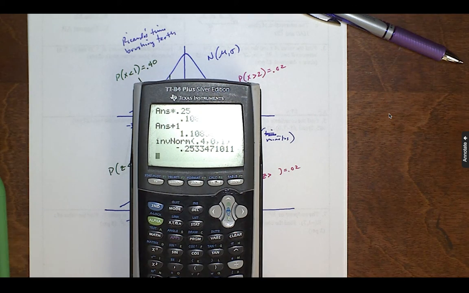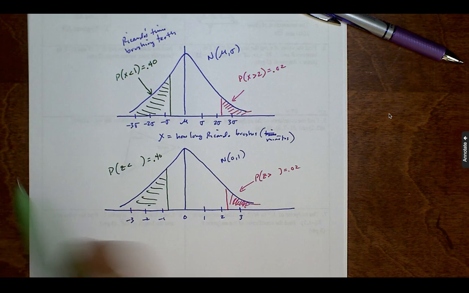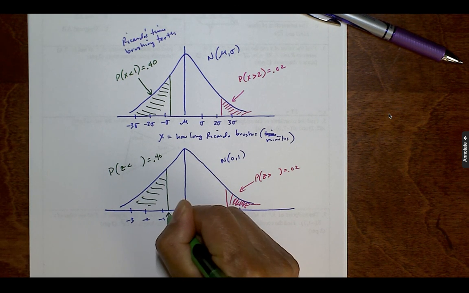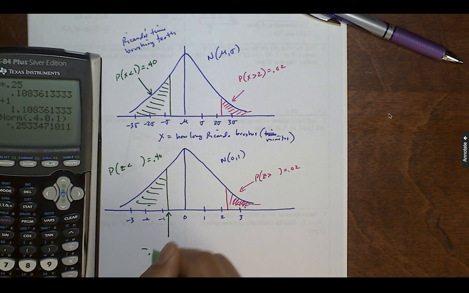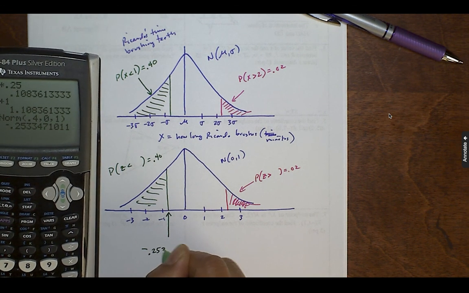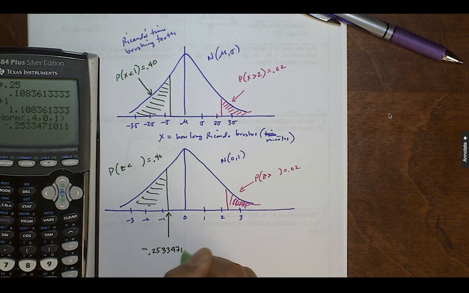So my critical value is negative 2.533471011. So this z-score right here is negative 0.2533471011.